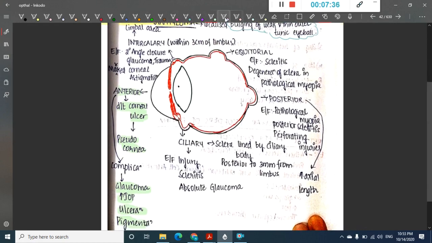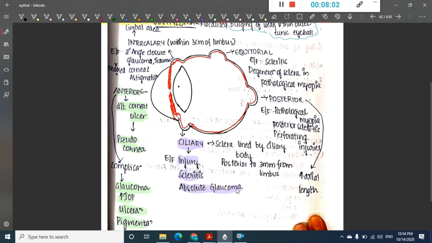Then we have one more staphyloma, which is ciliary staphyloma. In ciliary staphyloma, the sclera is lined by the ciliary body. So there is ectasia of the sclera with the ciliary body, which is ciliary staphyloma. Here it occurs due to injury or scleritis or absolute glaucoma.